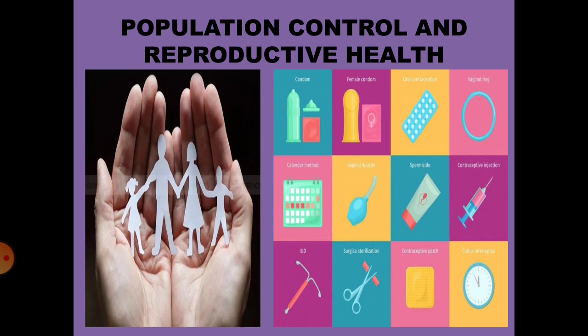Then the next one: when the birth rate increases, population increases, and then we might face many problems. Hence, we need to understand birth control methods. So, to control population, one has to know about birth control aspects.